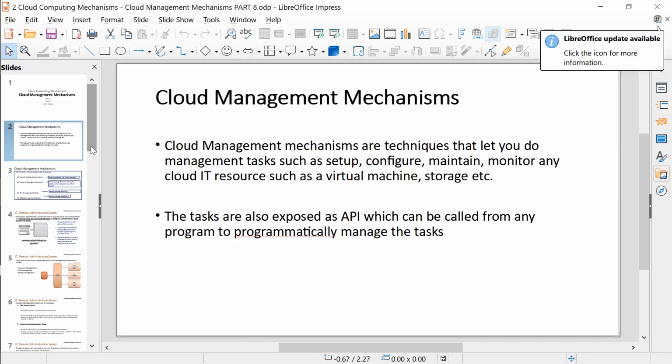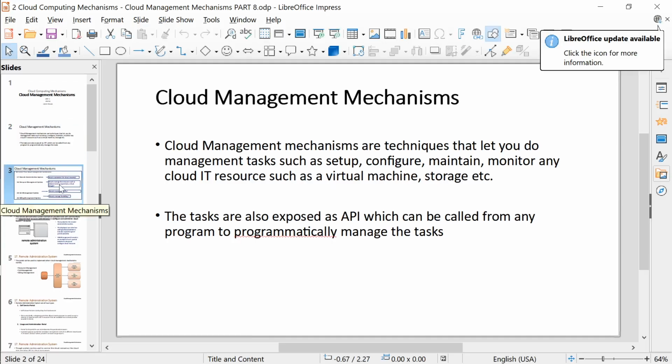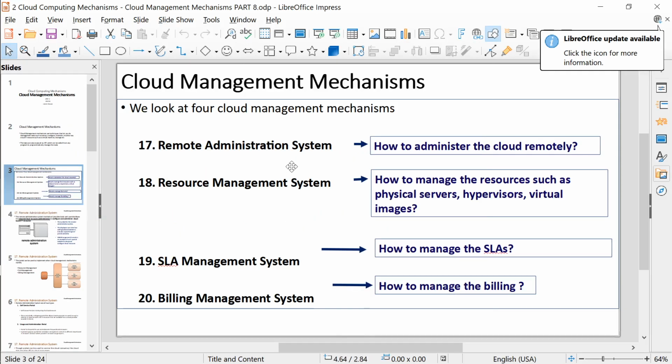So with that we have also finished all four cloud management mechanisms. It is very straightforward: remote administration system, resource management system, SLA management system, and billing management system.